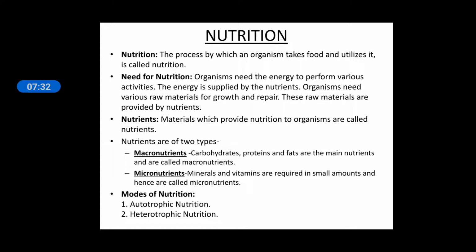Okay. Hetero means different, trophic means nutrition. Different nutrition means those organisms which depend on another organism or organic carbon to take their food are known as heterotrophic organisms. Okay. So we will discuss one by one. First, autotrophic nutrition.